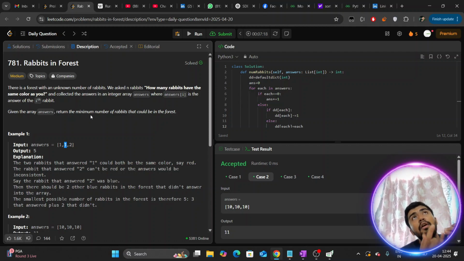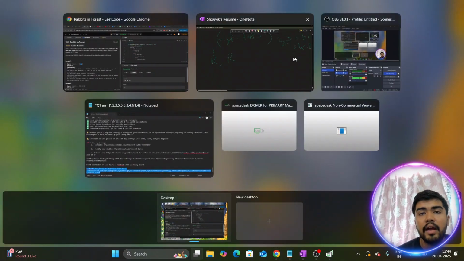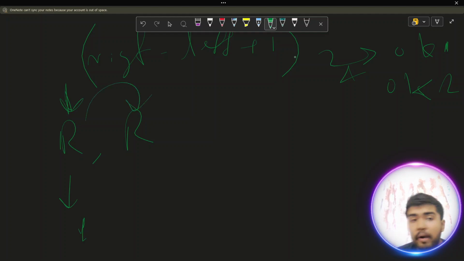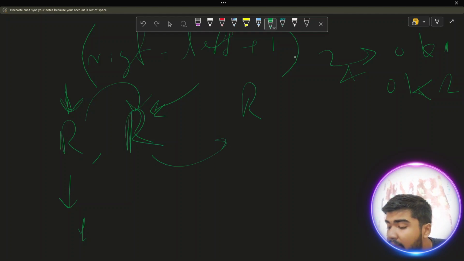If the first red rabbit is going to tell us the answer as 1, that means this rabbit is going to point to this rabbit. So there is one more red rabbit of the same color as me, and for this rabbit also we are greedy. There can be another red rabbit, so this red rabbit can point to this rabbit also. Let's suppose we can consider it as a blue color.